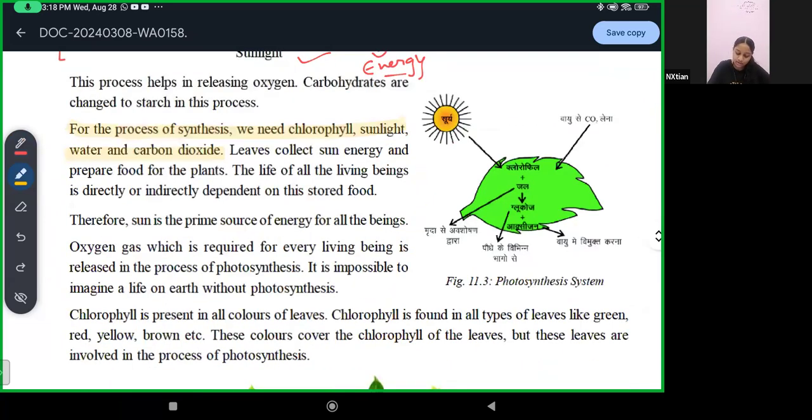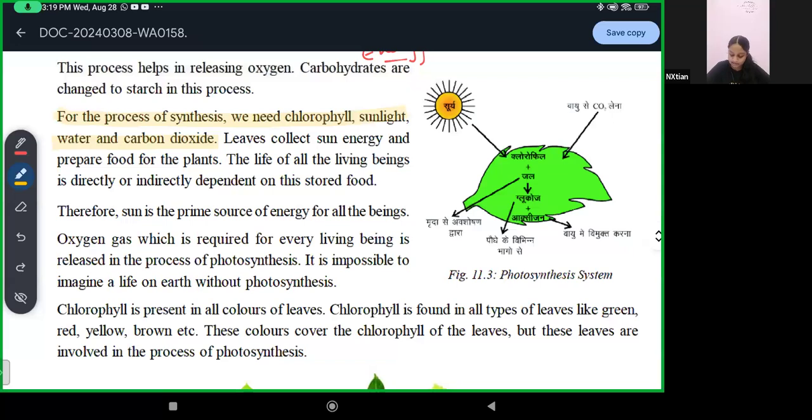Leaves collect sun energy and prepare food for the plants. The life of all living beings is directly or indirectly dependent on this stored food. Therefore, the sun is the prime source of energy for all beings. Then, oxygen gas, which is required for every living being, is released in the process of photosynthesis. It is impossible to imagine life on Earth without photosynthesis.